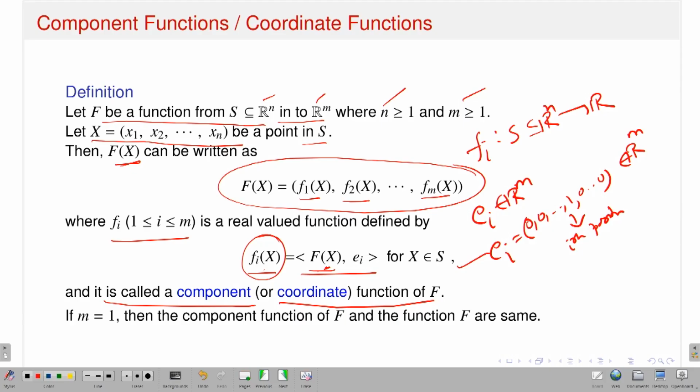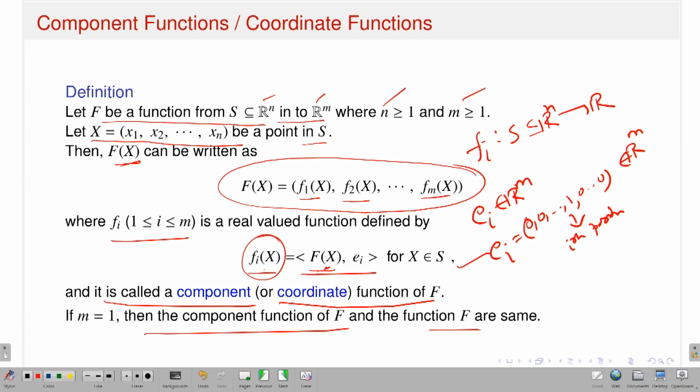So this is a very important observation. If I have a function capital F from a set S, a subset of Rn, to Rm, then that capital F I can write as m components like f1, f2, up to fm, where each fi is a function from the set S, a subset of Rn, to R, real valued. If m is equal to 1, then you can easily observe that this function capital F boils down to the function f itself, because m is 1, that means it is already real valued. Okay. So why is this representation important?